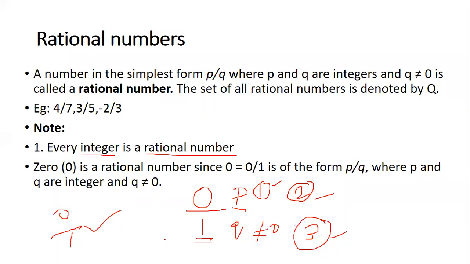So please be careful. Apart from other integer numbers, if at all you have 0 in the numerator, I hope everybody knows this is called as numerator and this is called as denominator. Okay, if you have 0 in the numerator, no problem, it is still a rational number. The only condition is this form 1 by 0, this is not a rational number. Okay, it is not a rational number because Q is equal to 0 here. Okay, understood? Any doubts?